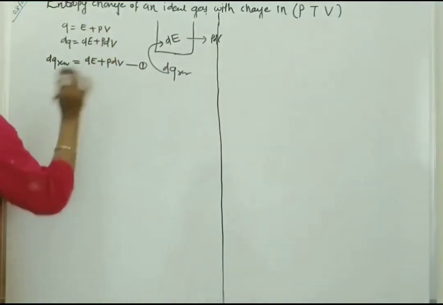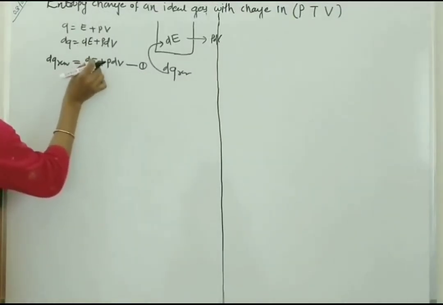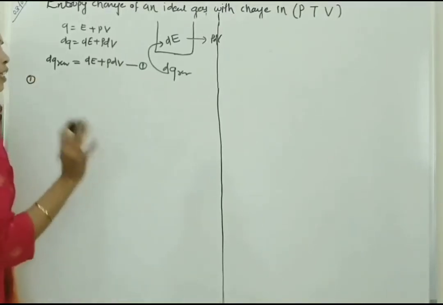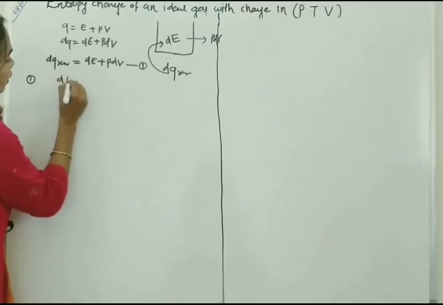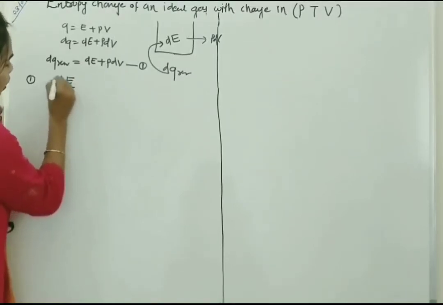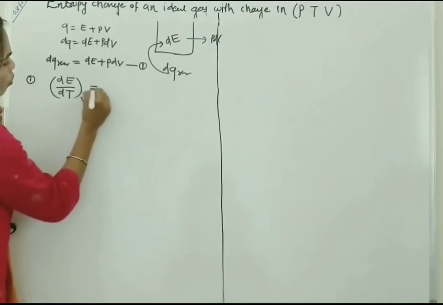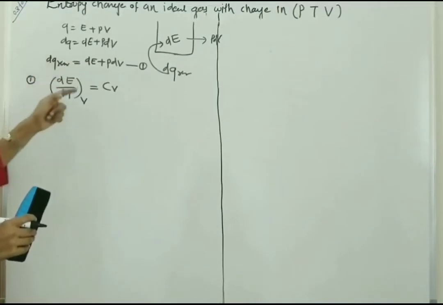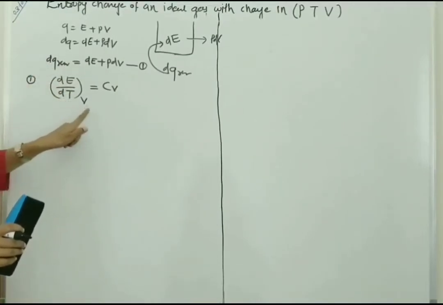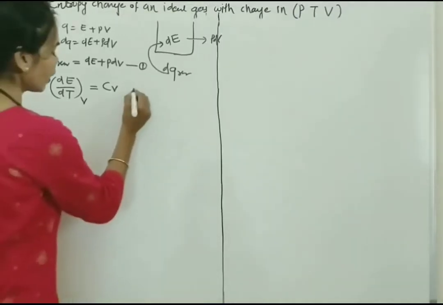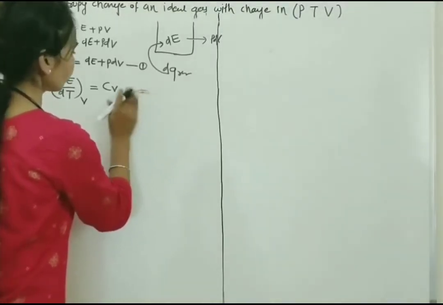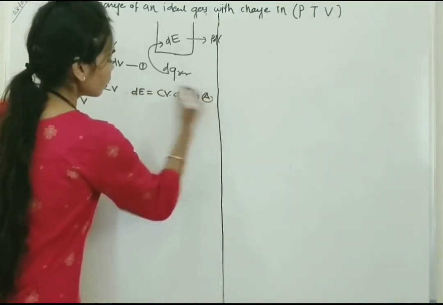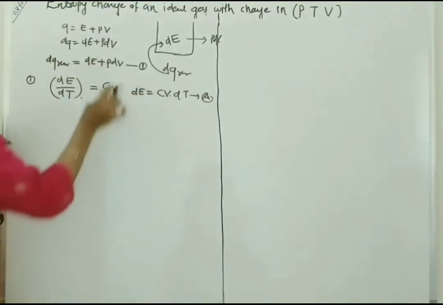This equation consists of two parameters, dE and P dV. First of all, as per the definition of heat capacity, the change in internal energy per unit change in temperature at constant volume is equal to Cv. So we can write dE is equal to Cv dT. This is the first value.